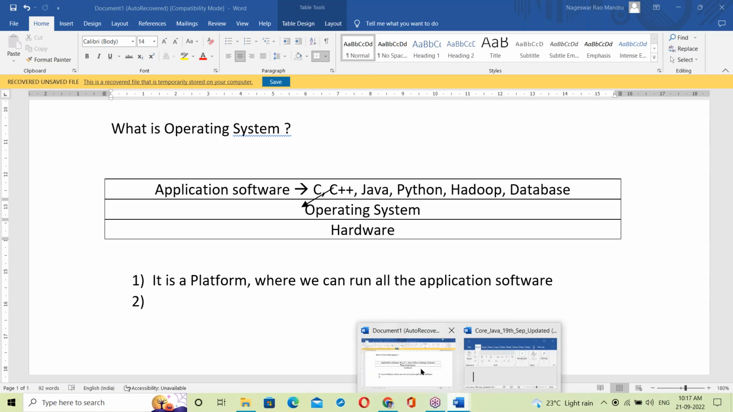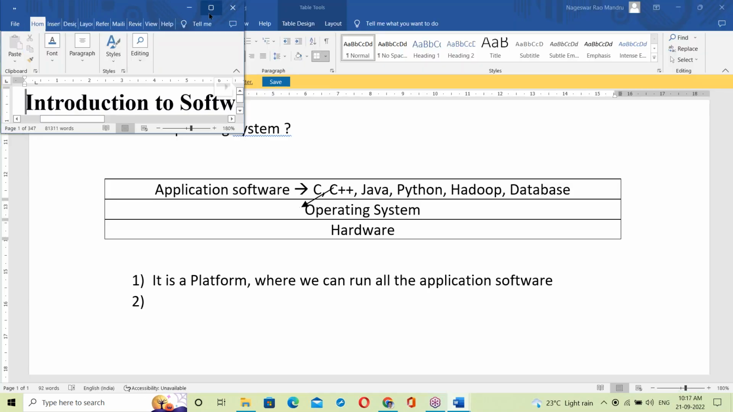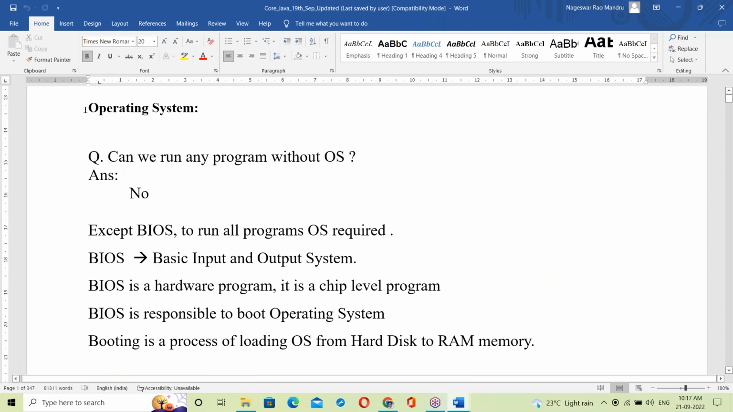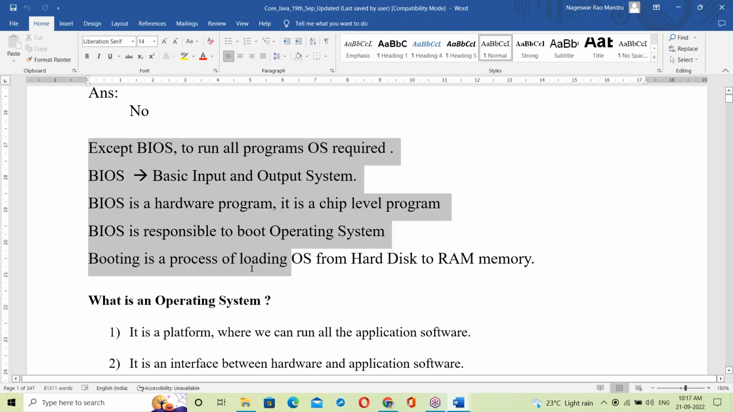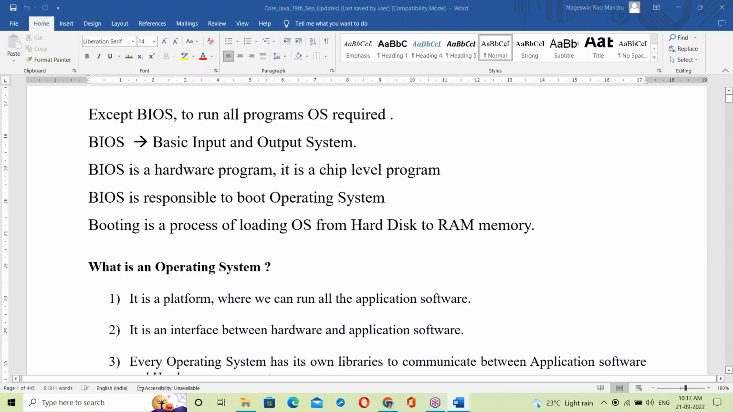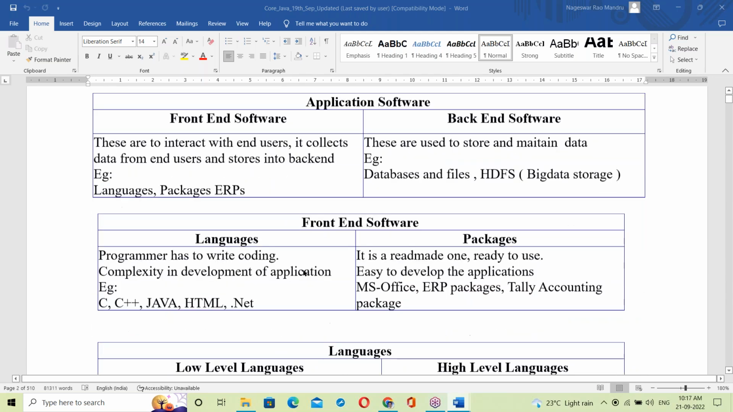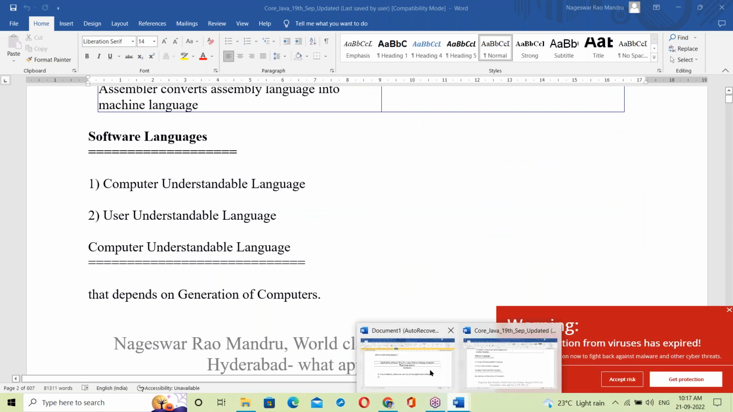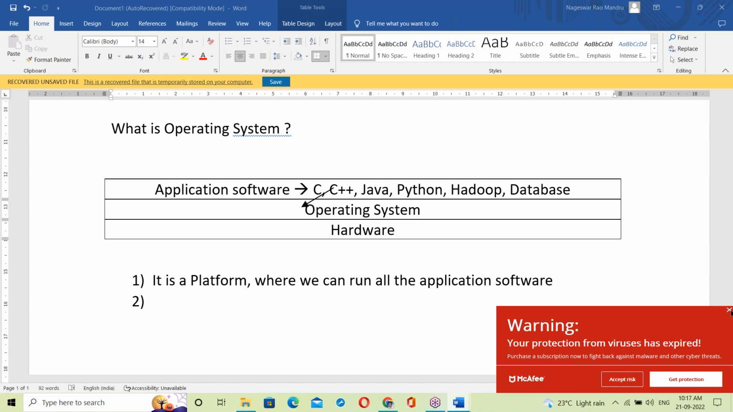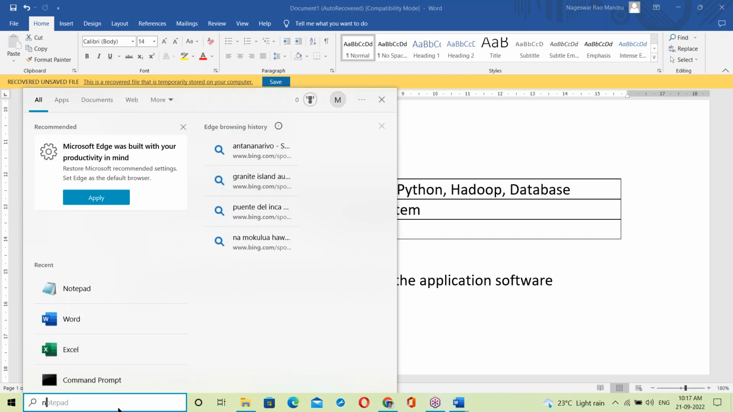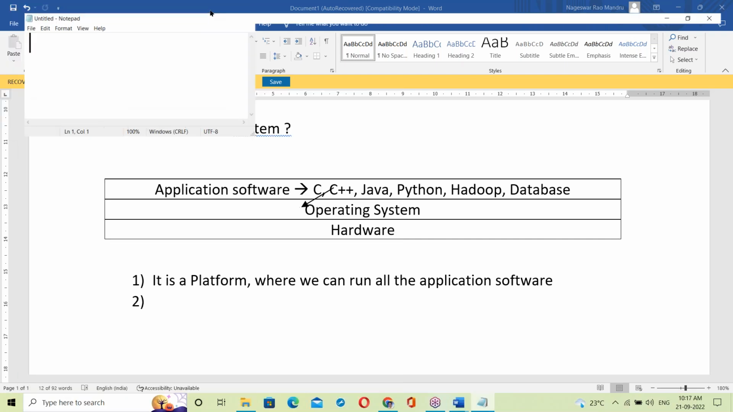See, this is your class document. This is today's topic. Whatever we are discussing, everything is clearly in the document. This document is for you only. For explanation purposes, sometimes I'm using a Word document, sometimes Notepad. So I'm using different things for explanation.